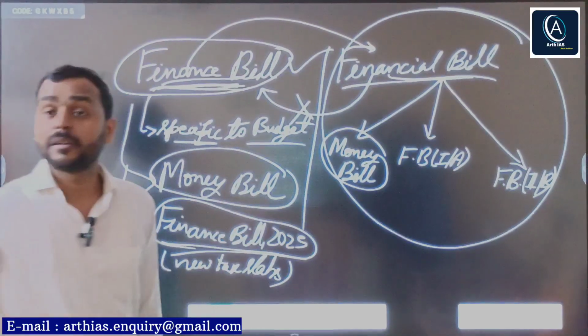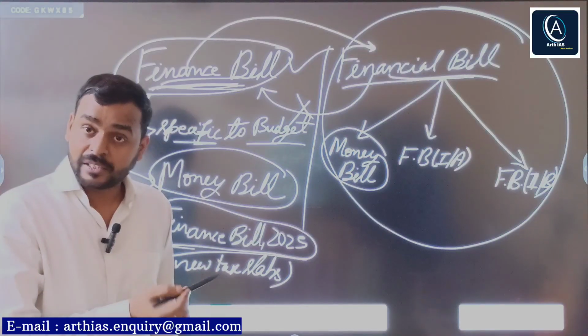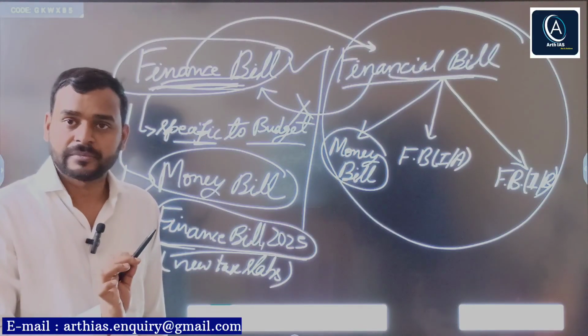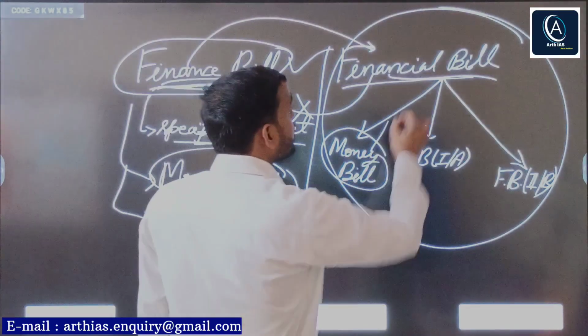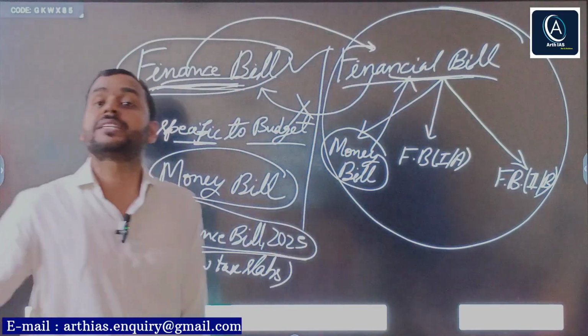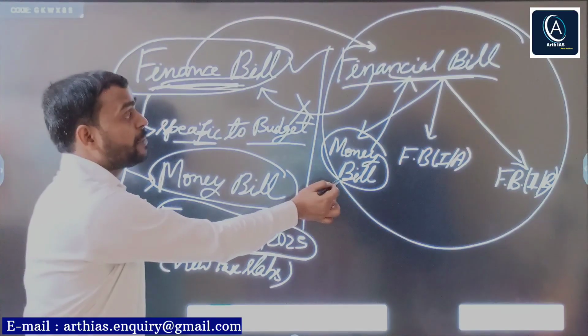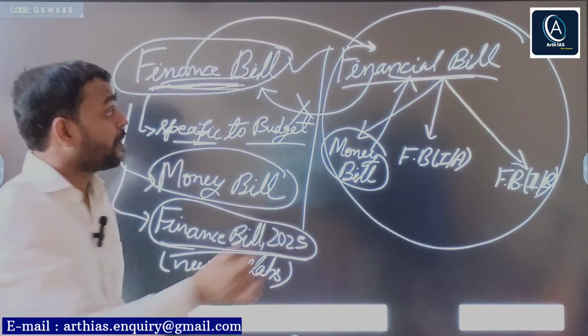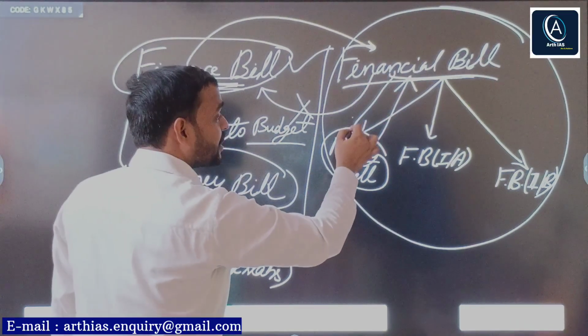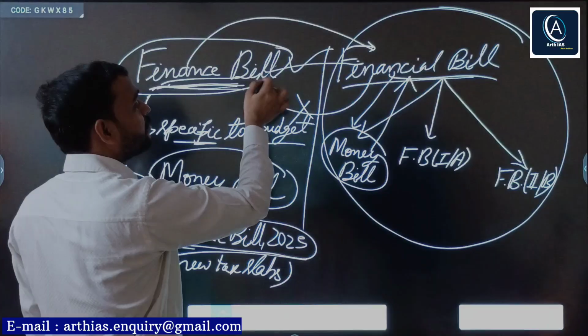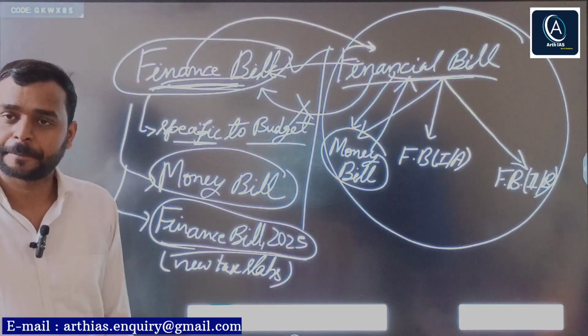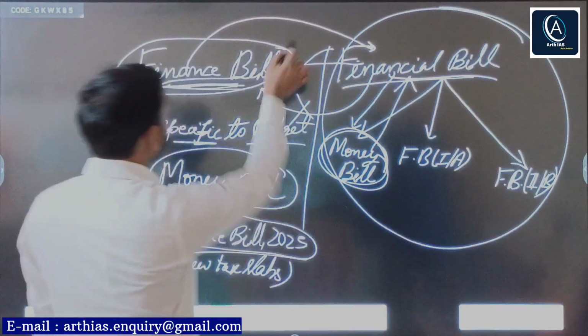No. Simple. A money bill is also a financial bill. So finance bill and money bill are also financial bill. But financial bill is not money bill, or financial bill is not finance bill. They have very limited scope.